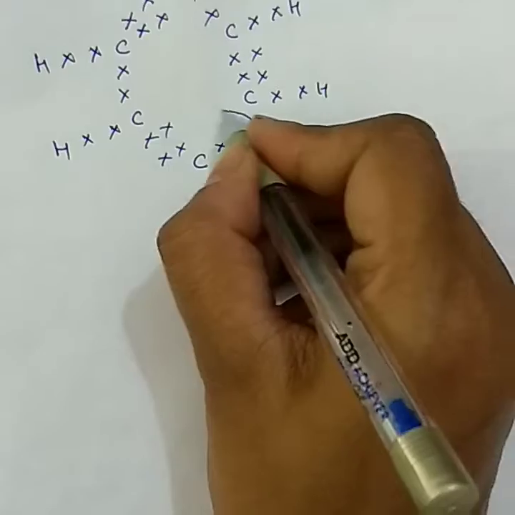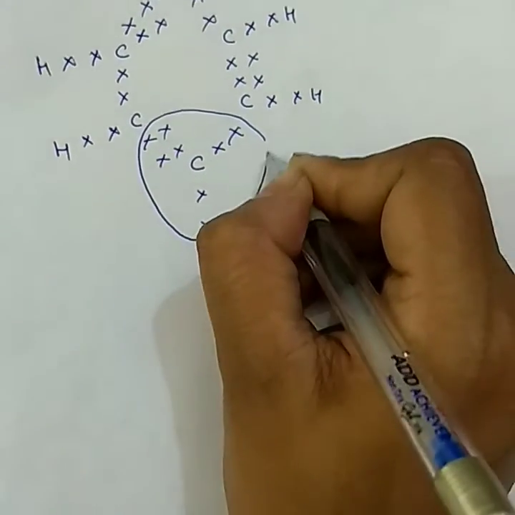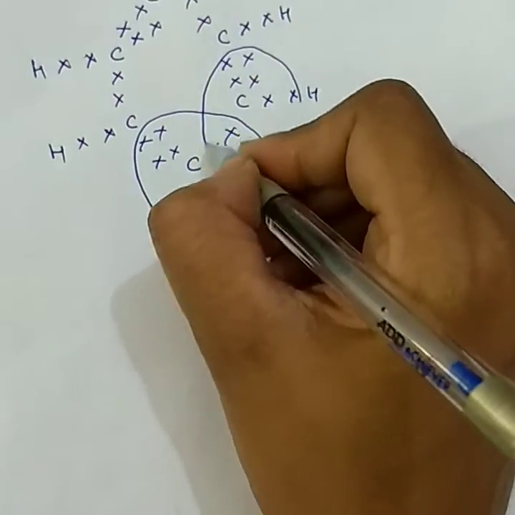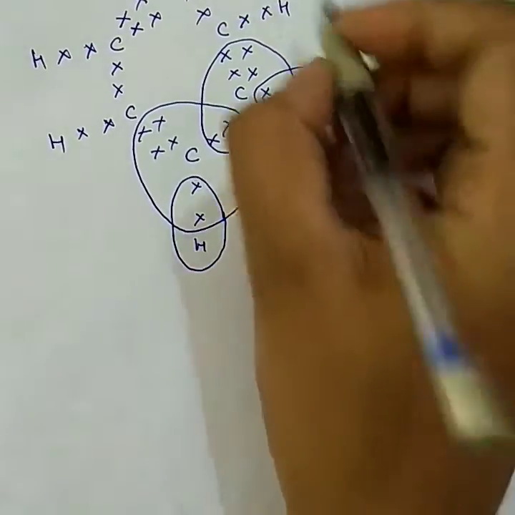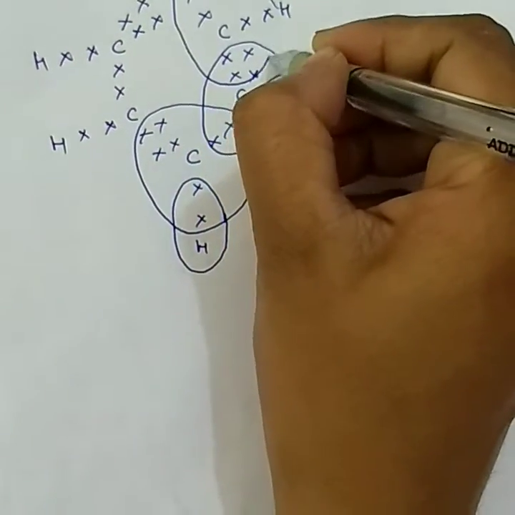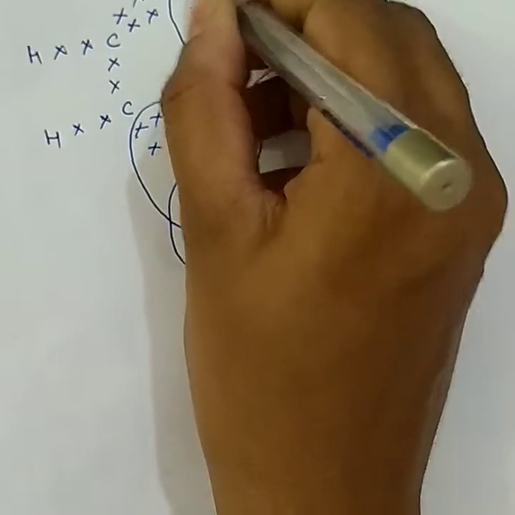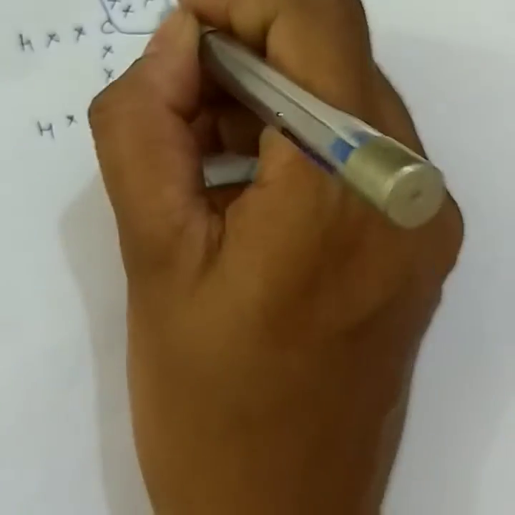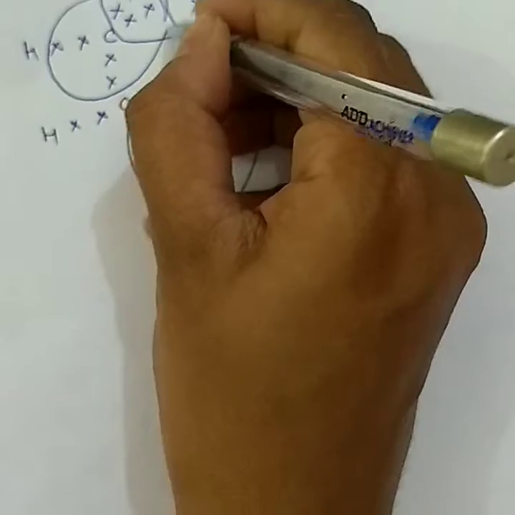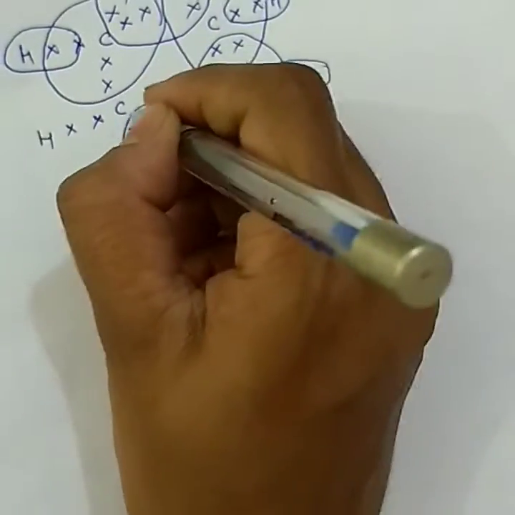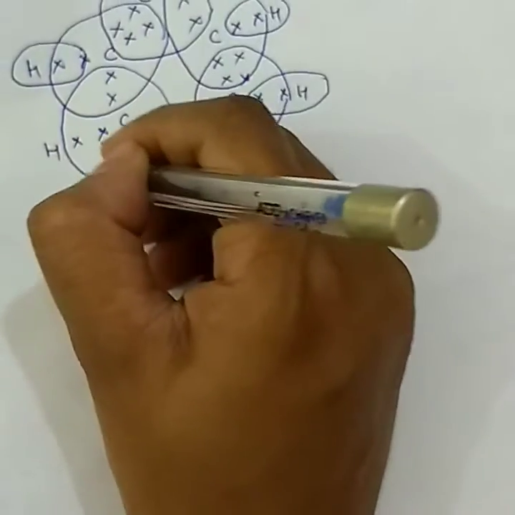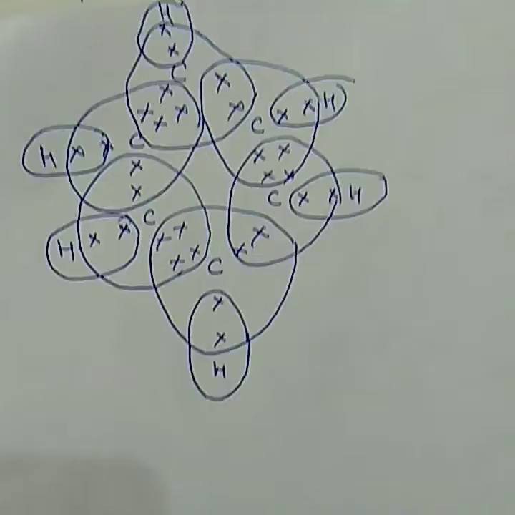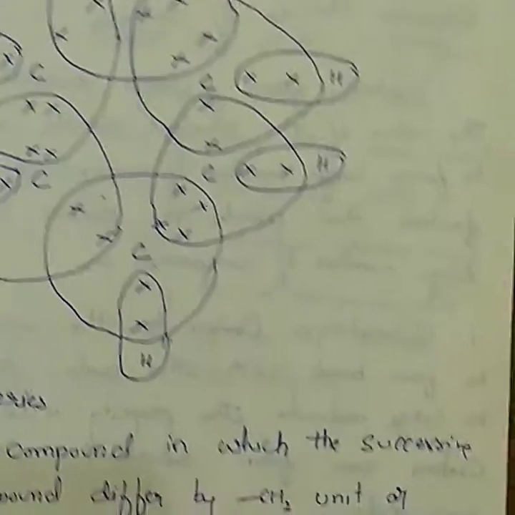Okay. Now make the circle. The circle should contain 8 electrons and 1 alphabet. For hydrogen, only 2 electrons and 1 alphabet. Again, 8 electrons, 1 alphabet; for hydrogen, only 2 electrons and an alphabet. If you keep this in your mind and draw the structure, you will get to know the structure of benzene. Very important, it will be asked in the exam.